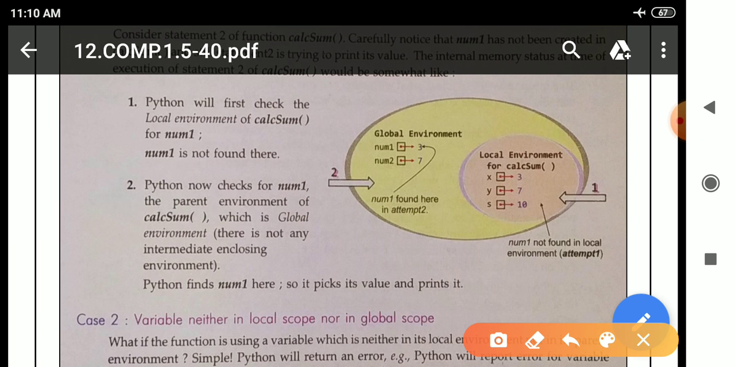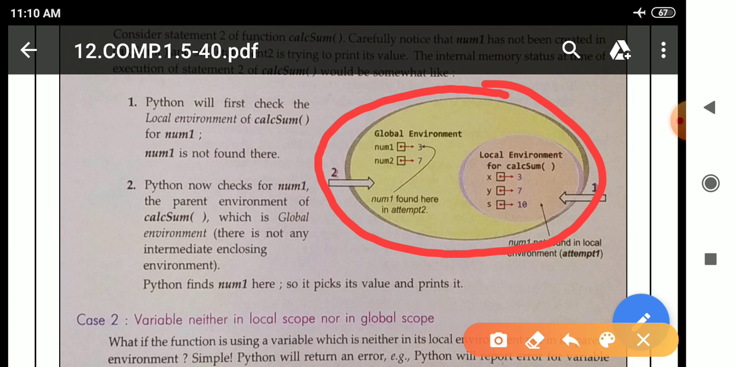When that particular program executes, we know num1 and num2 are global variables, so a global environment will be created. Inside the global environment, num1 and num2 will be present, because they are global variables, and it will store values 3 and 7. When there is a function call, a local environment is also created, but it will contain the local variables x, y and s, because x, y and s are local variables.